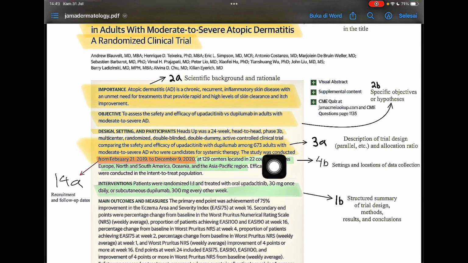This is description of trial design, parallel and allocation ratio.